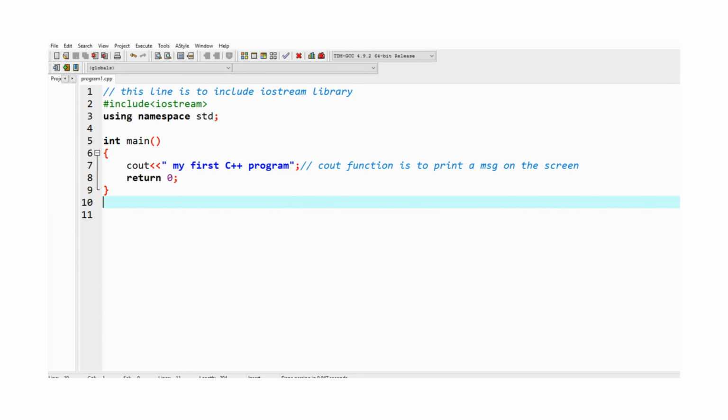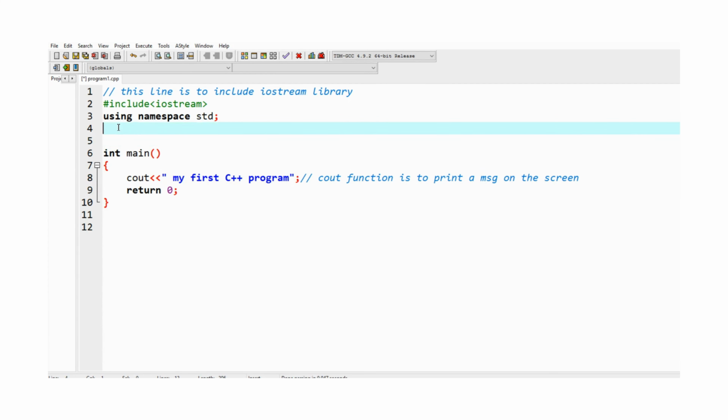Now, I can also use multiple line comments. For example, here, let me add a multiple line comment. The multiple line syntax starts with slash asterisk and finishes with asterisk slash. This is the multi-line comment.